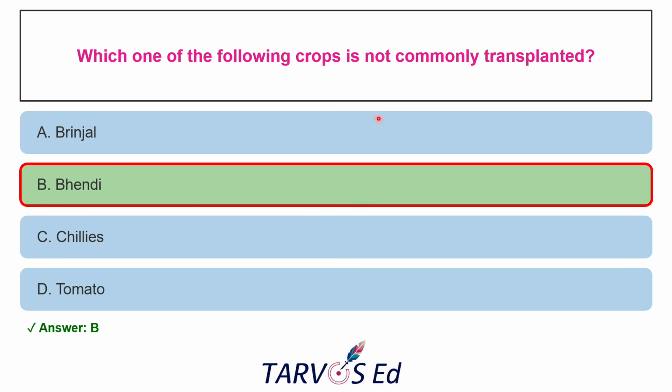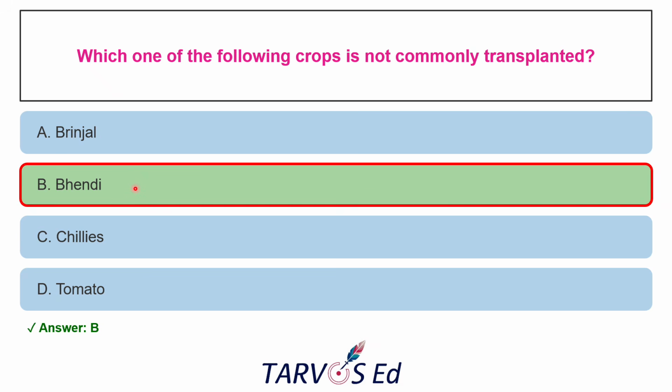The options given for this are brinjal, bendi, chilies, and tomato. What is transplanting? We generally raise the seedlings in a nursery, and after some time we shift those seedlings to the main field. That can be done for small seeded crops and all. But the answer is bendy for this. It is not commonly transplanted.